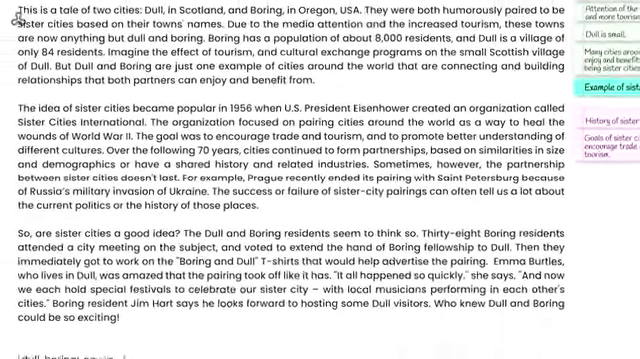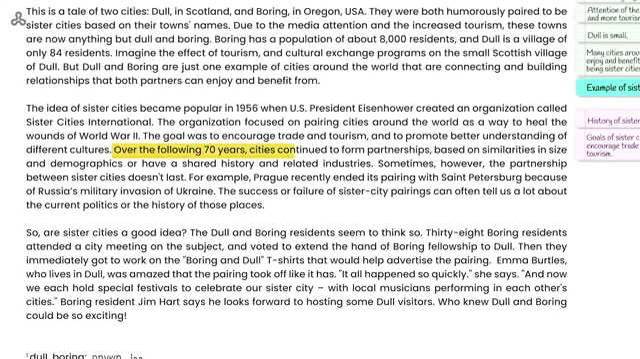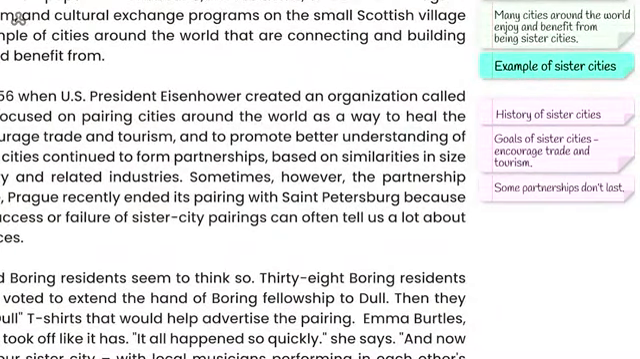Let's continue. Over the following 70 years, cities continued to form partnerships based on similarities in size and demographics, shared history, and related industries. Sometimes, however, the partnerships between sister cities don't last. For example, Prague recently ended its pairing with St. Petersburg because of Russia's military invasion of Ukraine. So far, we have only read positive things about sister cities, but now we saw an example of a partnership that did not last, meaning the partnership did not survive. Let's take a note. Some partnerships don't last.